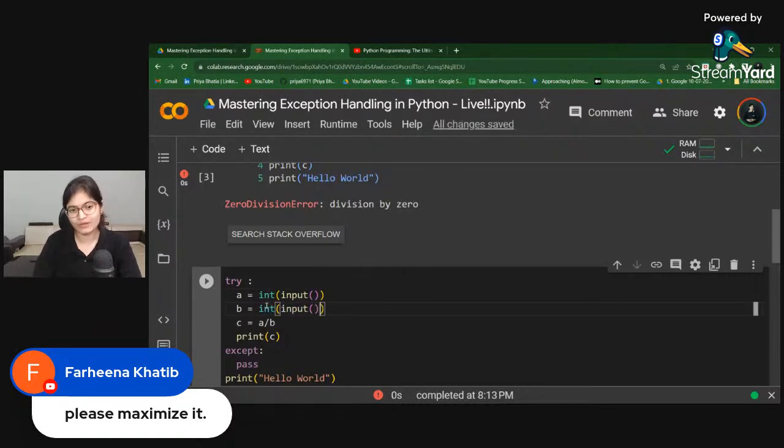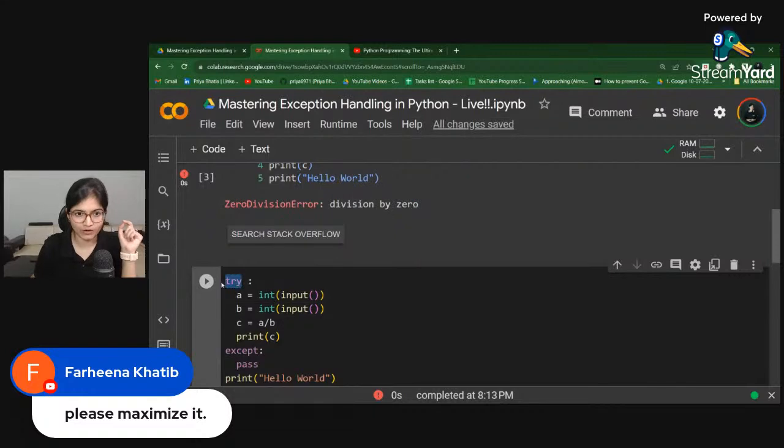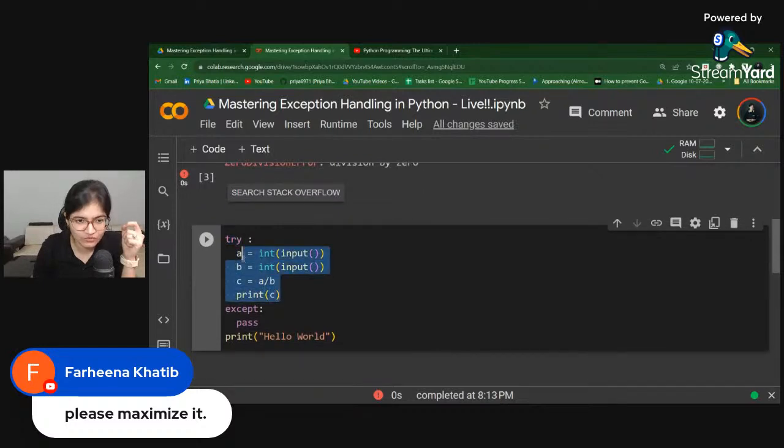Now I want to show you something again. See, the first important thing is what should be there inside this try block. In any data science project or in whatever coding or development part you are doing, you may have some doubt that this block of code can cause some exception. So what we usually do is we put that block into this try block. I hope this part is clear.